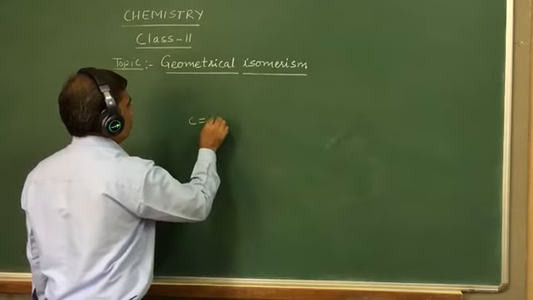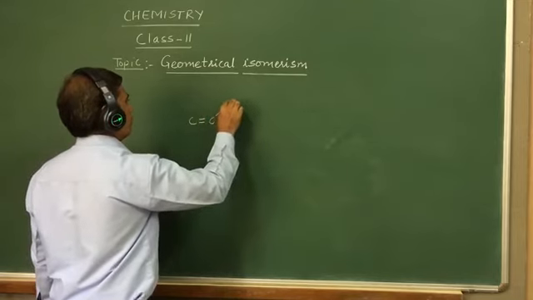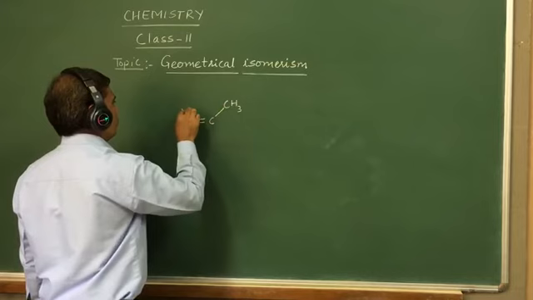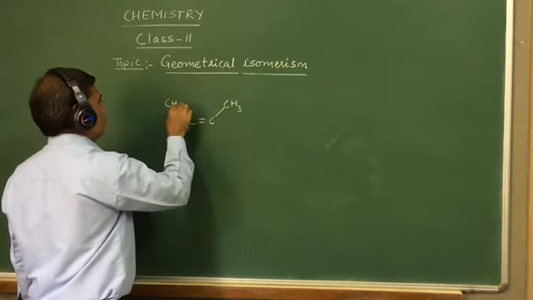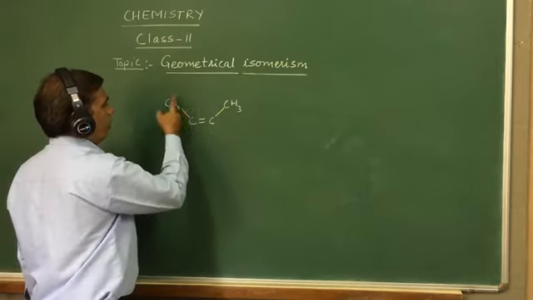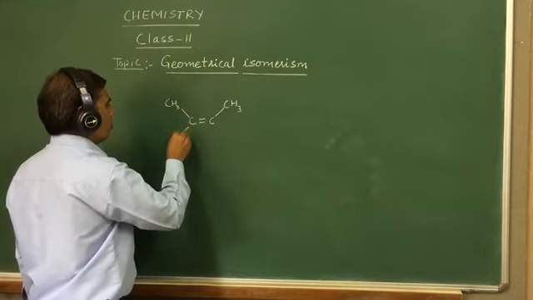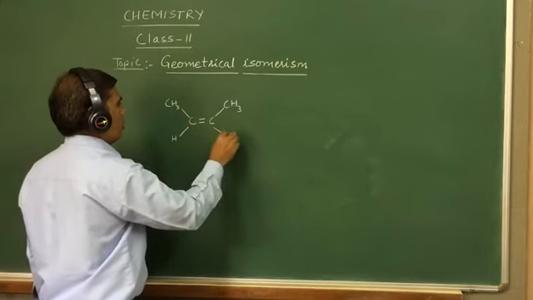C double bond C, CH3 group, here also CH3. Both carbon atoms have a similar methyl group.